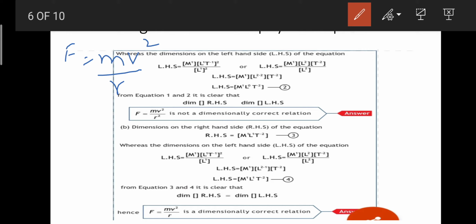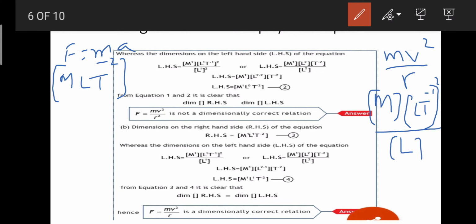As you can see here, we have mv square over r, and the dimension of m is M. For v square, we have LT to the minus 1, squared, and for r, we again have L. So we are going to take the square of this dimension. It will become M L square T to the minus 2.